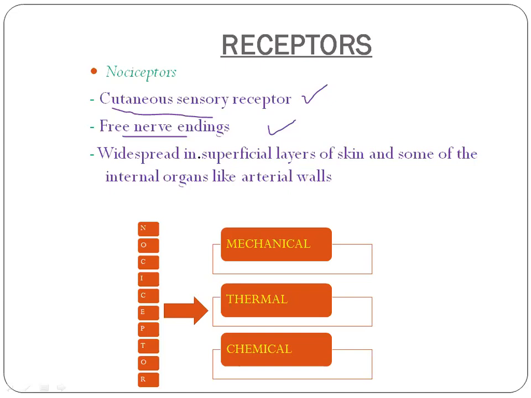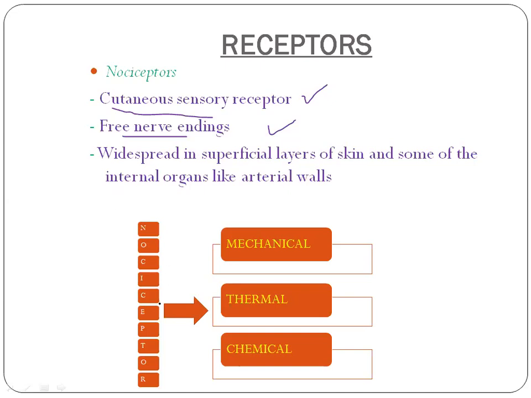So the points you must infer from this slide is nociceptors are nothing but pain receptors. They are cutaneous sensory receptors which are free nerve endings. So these are widespread in the superficial layers of skin and only some of the internal organs like arterial walls, etc. And these are sparsely located on the deeper tissues.